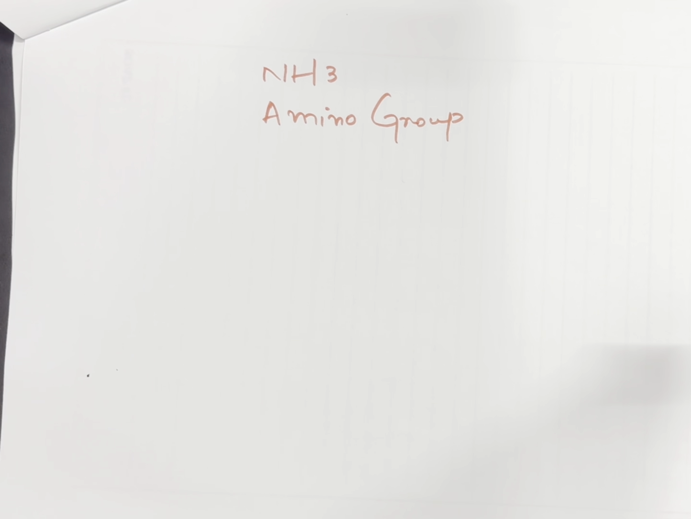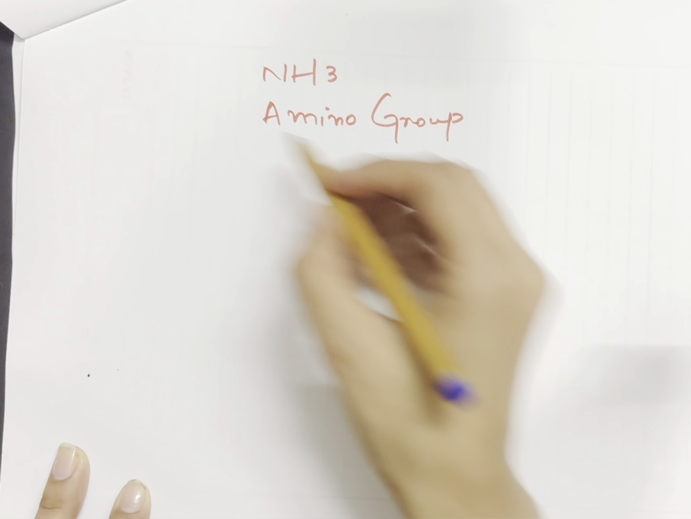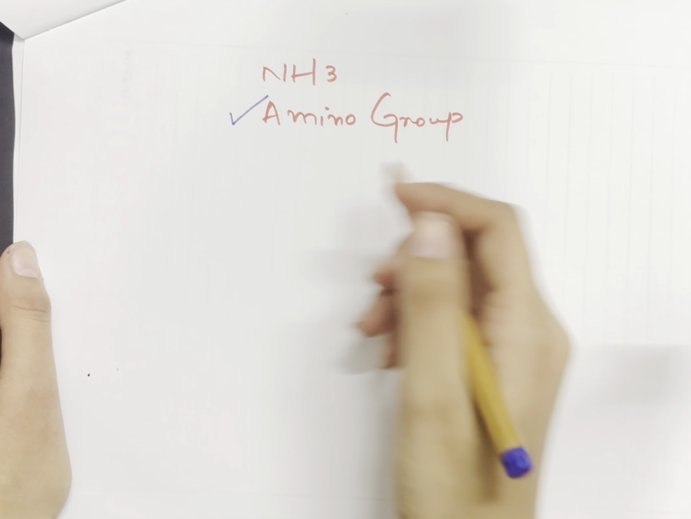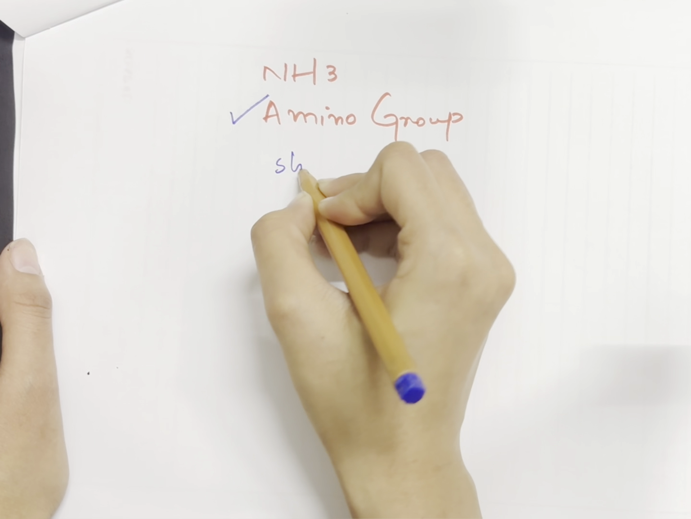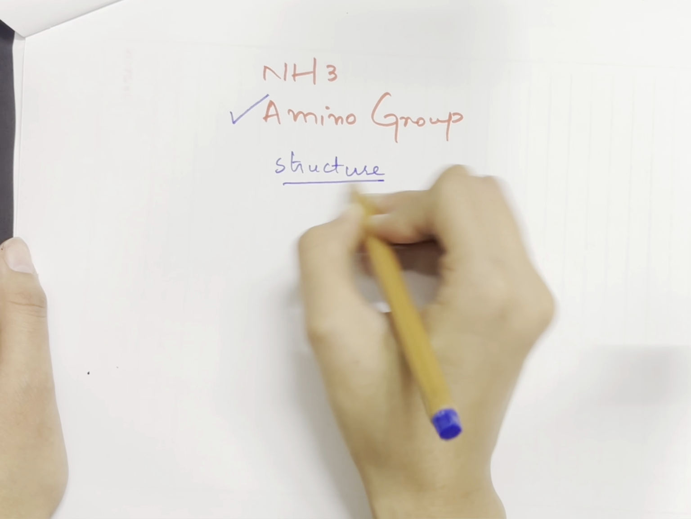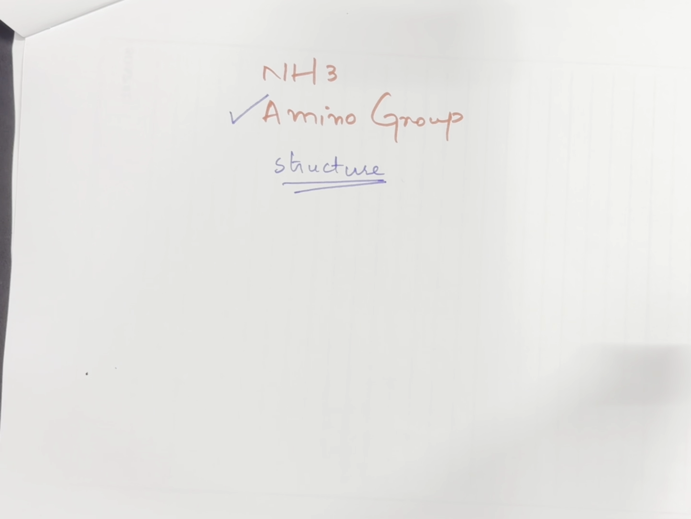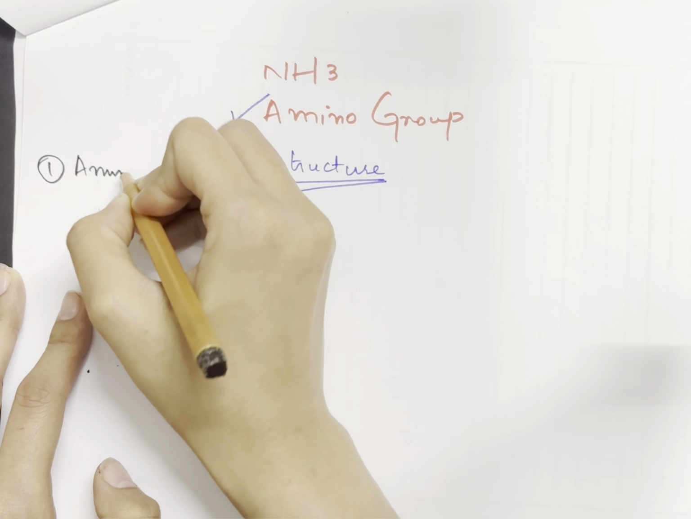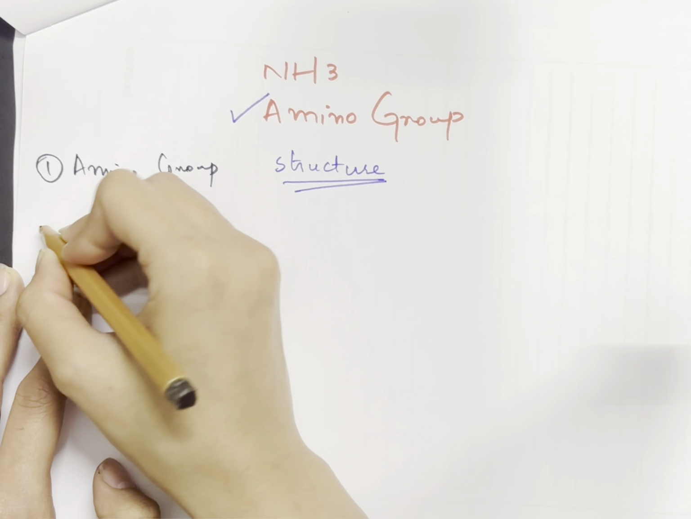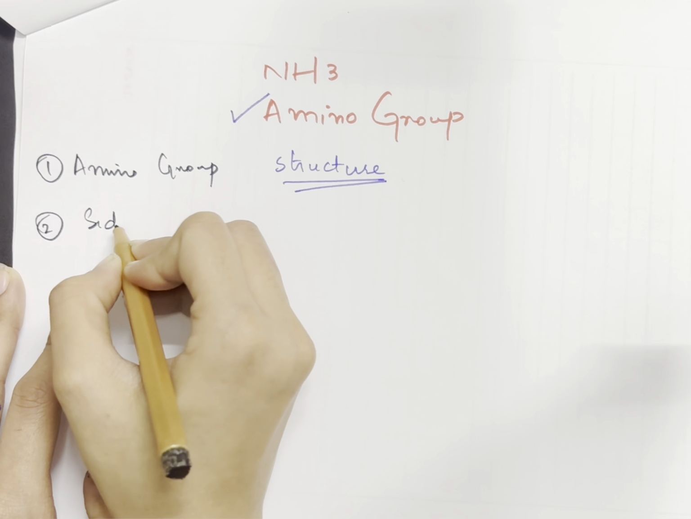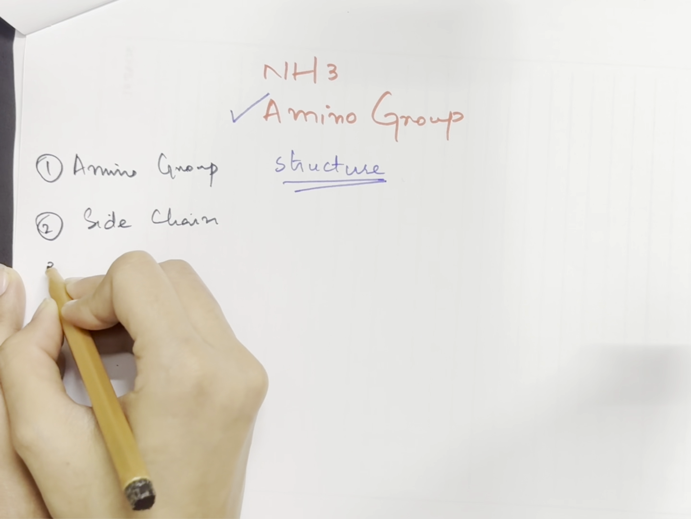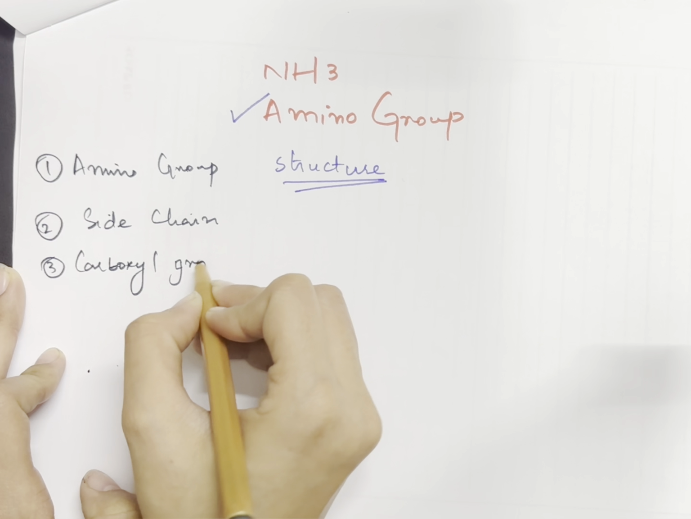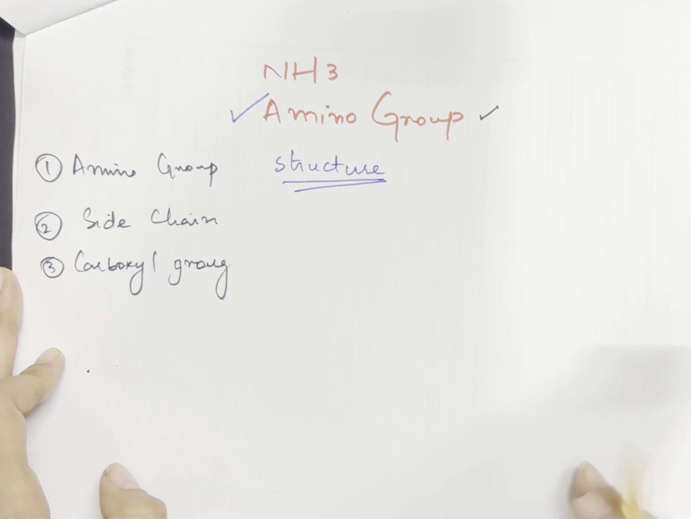When you talk about the excretion process, a very important group that is commonly heard of is the amino group. When you talk about the amino group, you need to understand first what is the structure of an amino group, and then we are going to talk about the detail in the further lectures. Let's talk about the structure of the amino group. In the amino group, there are basically three structures involved. Firstly, the amino group itself. Then we have the side chain. And then thirdly, we have the carboxyl group. These three structures join together to form the entire structure of the amino acid.